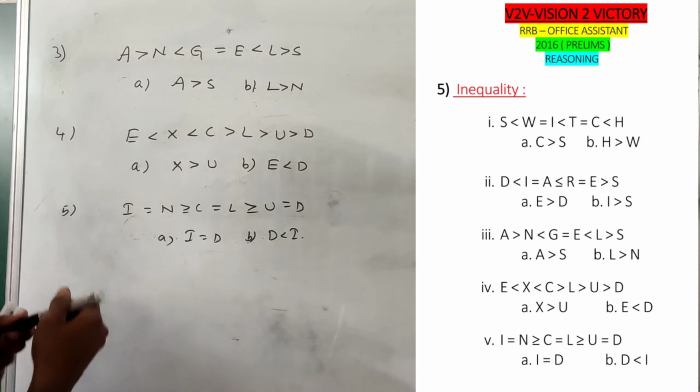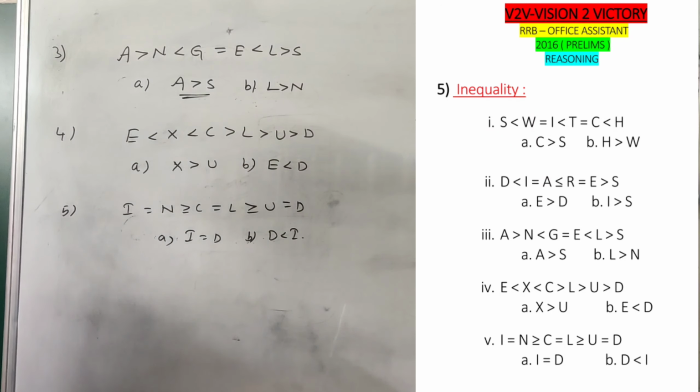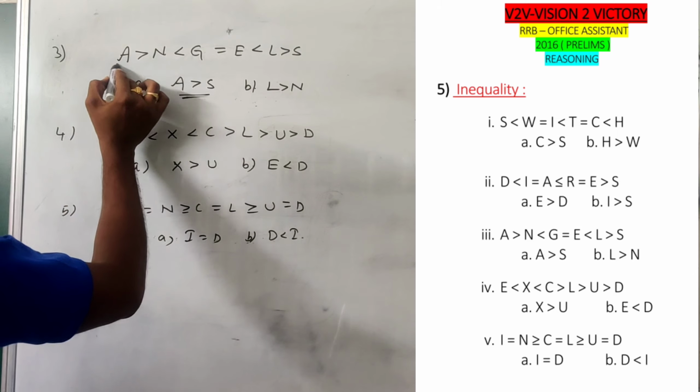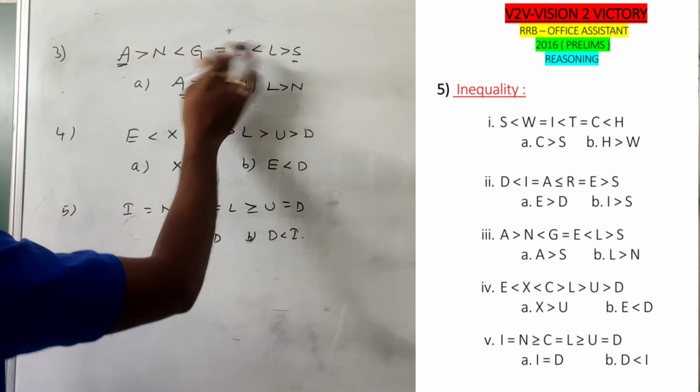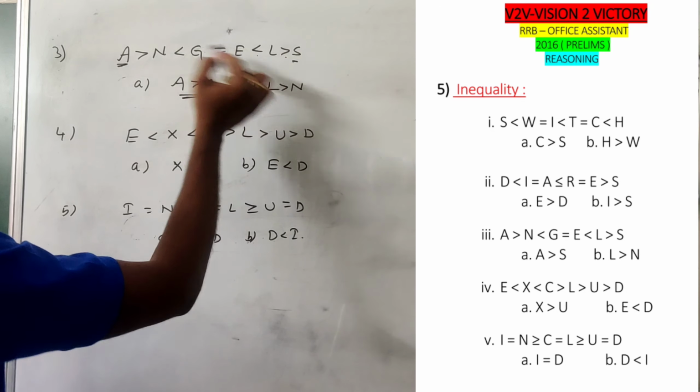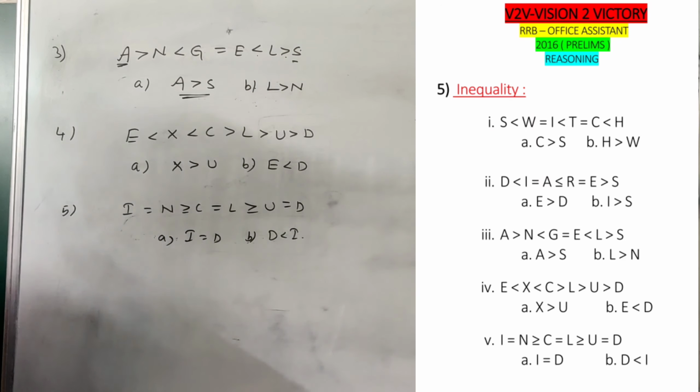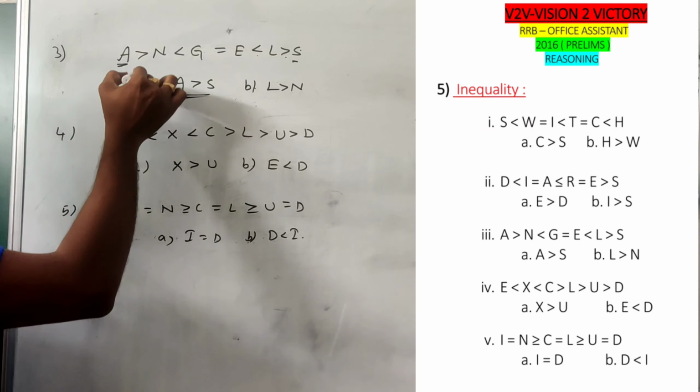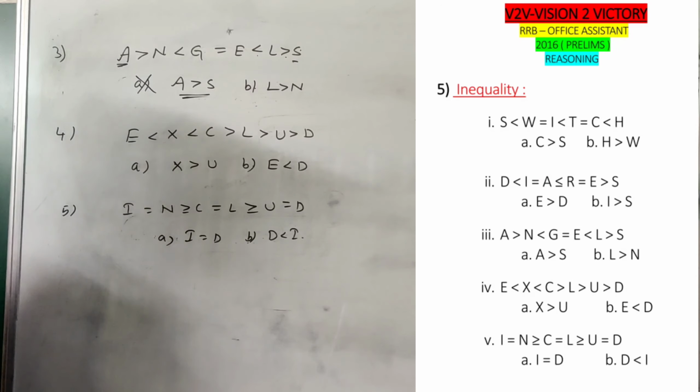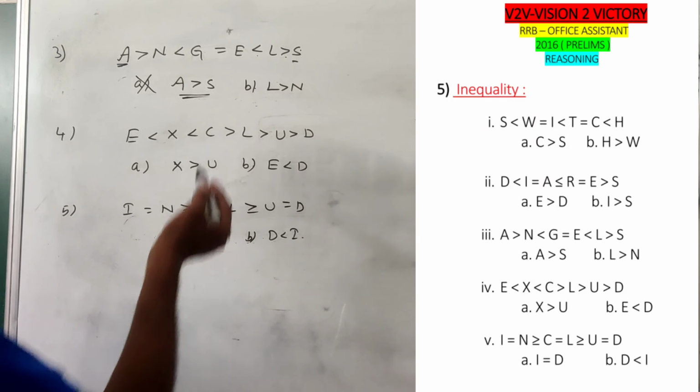So the third question, we need to say whether it is true or false. A is greater than S. See, first of all, A here, S here. Between them there are different symbols like less than and greater than. Between any two parameters, if there are different symbols, definitely no relation can be established. So the option is wrong. Next, check N to L.